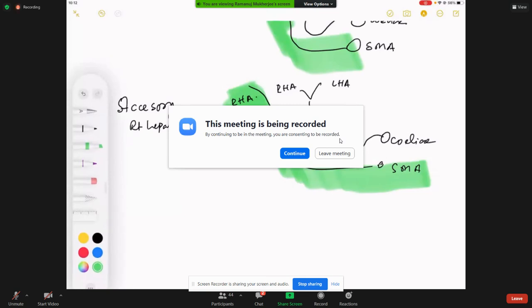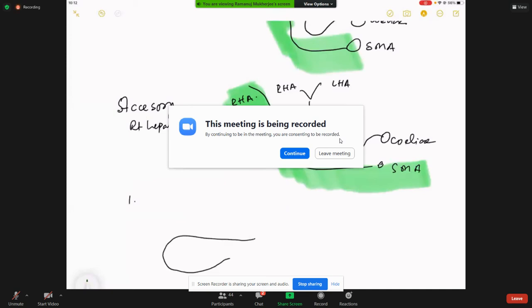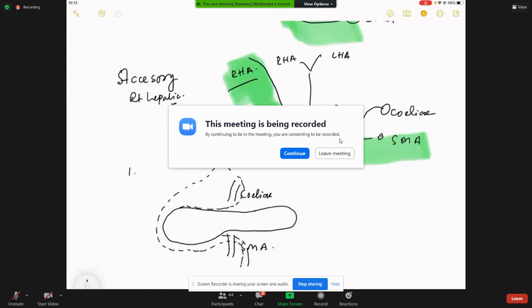Point number one: if you consider both of these arteries in relation to this being the celiac and this being the superior mesenteric, where do you think you are going to encounter these arteries if I am planning to do a Whipple's? If the patient has a replaced right hepatic, where do you think this is going to come, sir? Hepatoduodenal ligament. I understand that, sir.